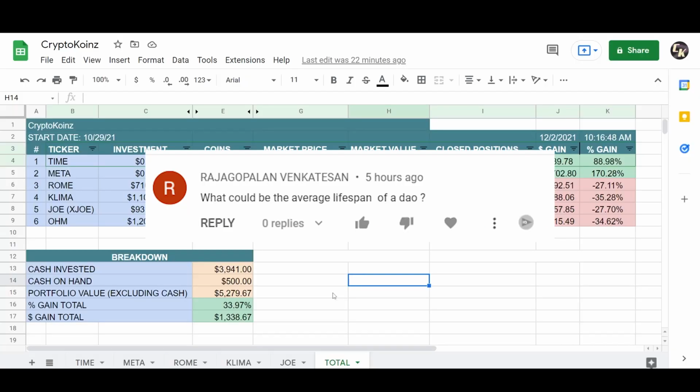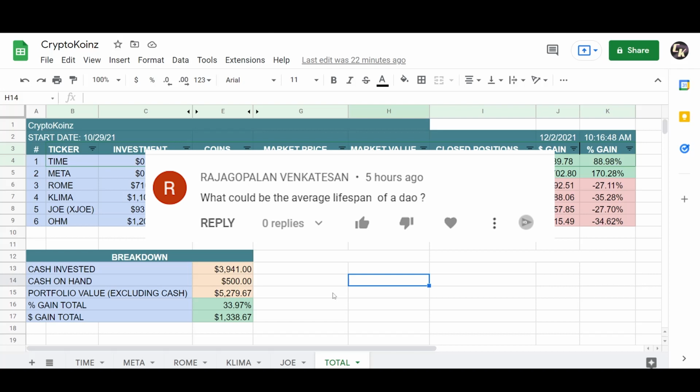Next comment here, I thought this was a good one. What could be the average lifespan of a DAO? This actually triggered a bigger point of view. So I took a step back and I started comparing the projects, some of the bigger names, and Bitcoin. So let's take a look at some charts and see what we could expect out of these projects.